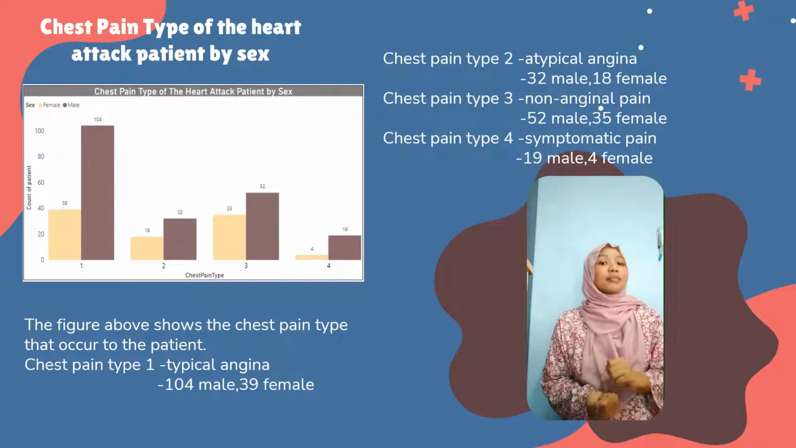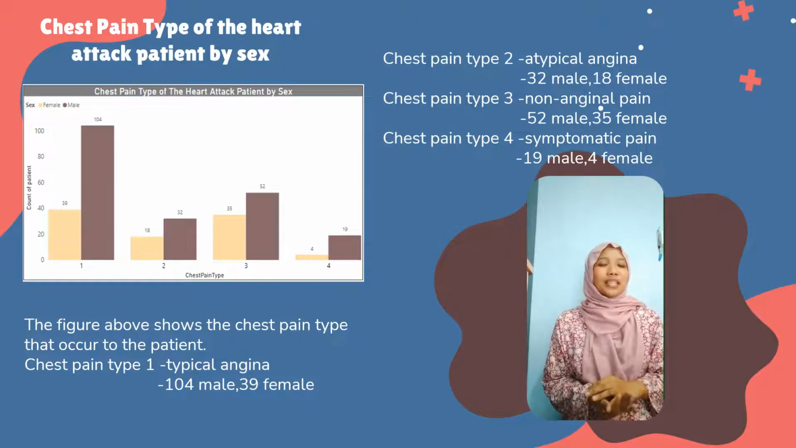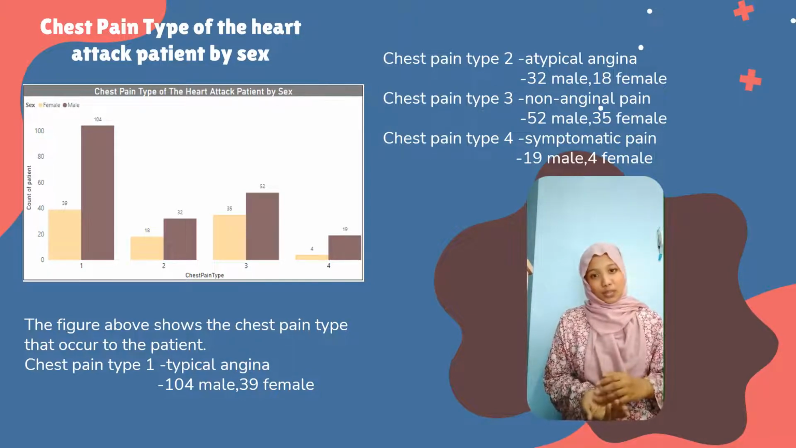Chest pain type 2 is atypical angina which occurred to 32 male patients and 18 female patients. Chest pain type 3 is non-anginal pain which occurred to 52 male patients and 35 female patients. Chest pain type 4 is asymptomatic pain which occurred to 19 male patients while only 4 female patients.